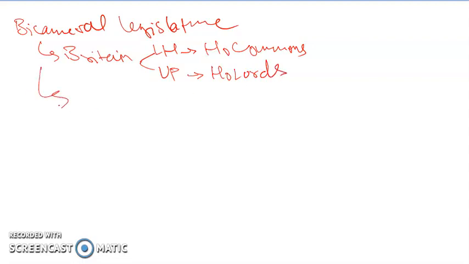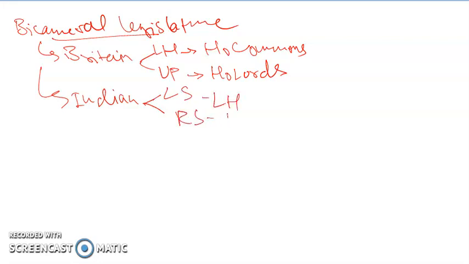So in Britain there is a bicameral legislature. In India also there is a bicameral legislature, because in India we follow the bicameral model of the parliamentary system. So at the union level we have Lok Sabha, the lower house, and Rajya Sabha, the upper chamber or upper house.